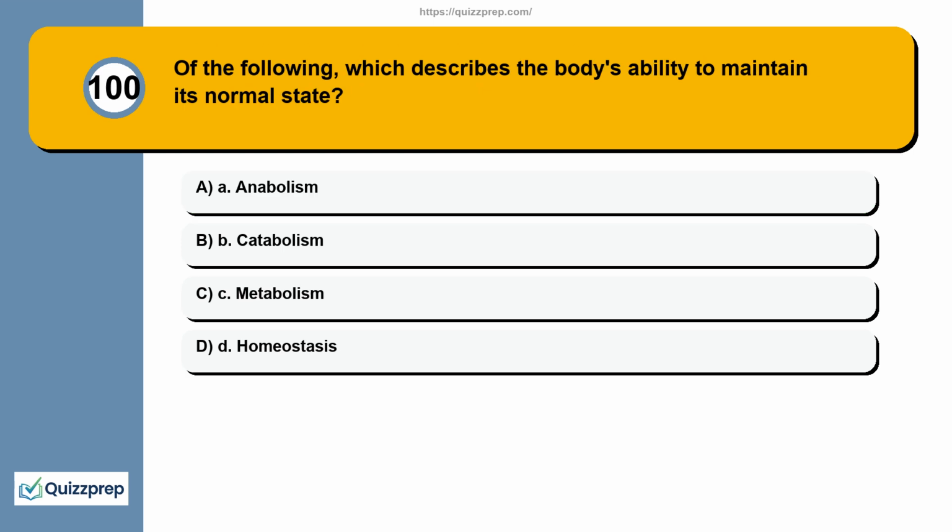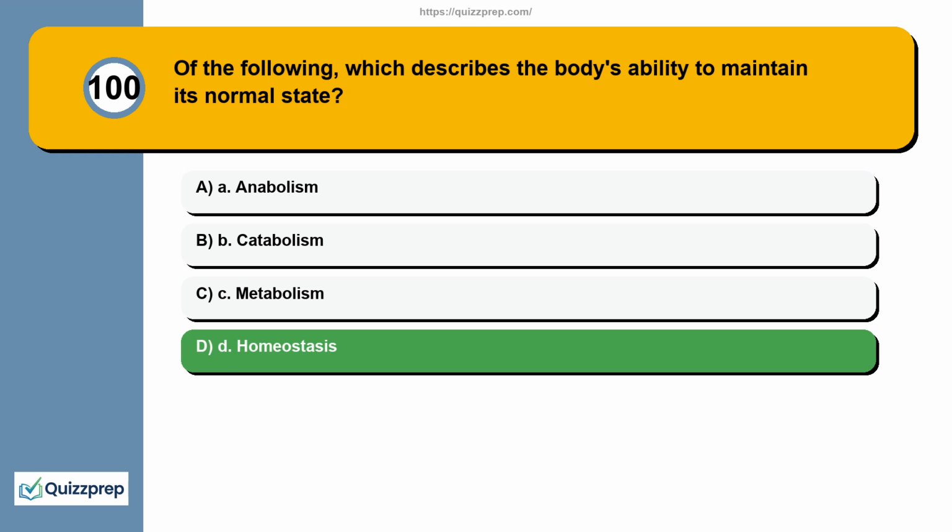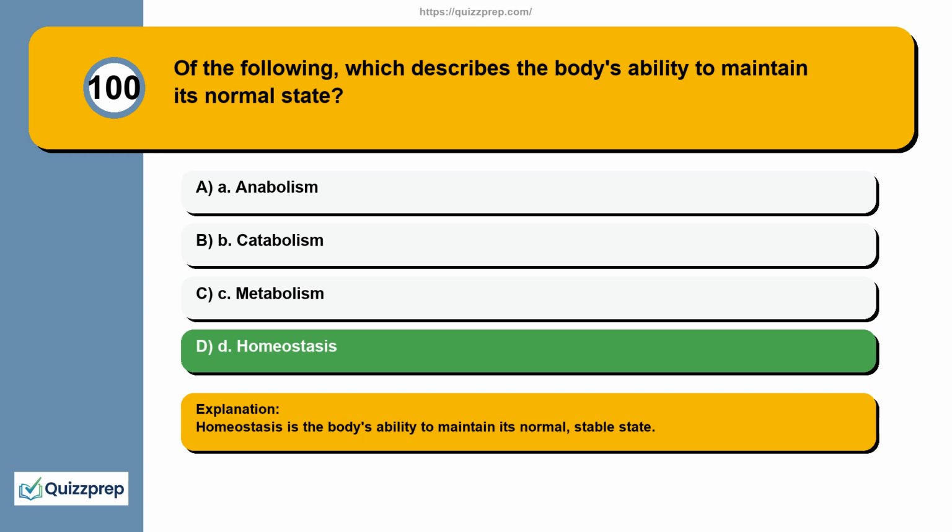Question 100. Of the following, which describes the body's ability to maintain its normal state? A. Anabolism. B. Catabolism. C. Metabolism. D. Homeostasis. Homeostasis is the body's ability to maintain its normal, stable state.